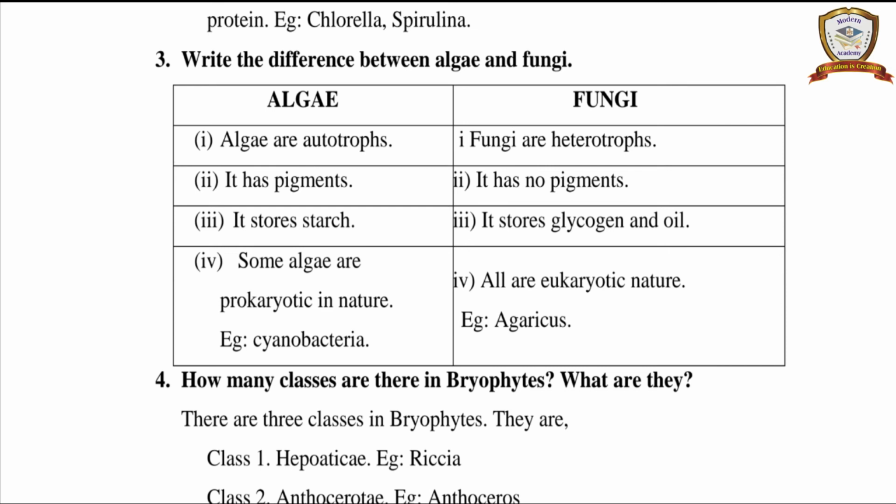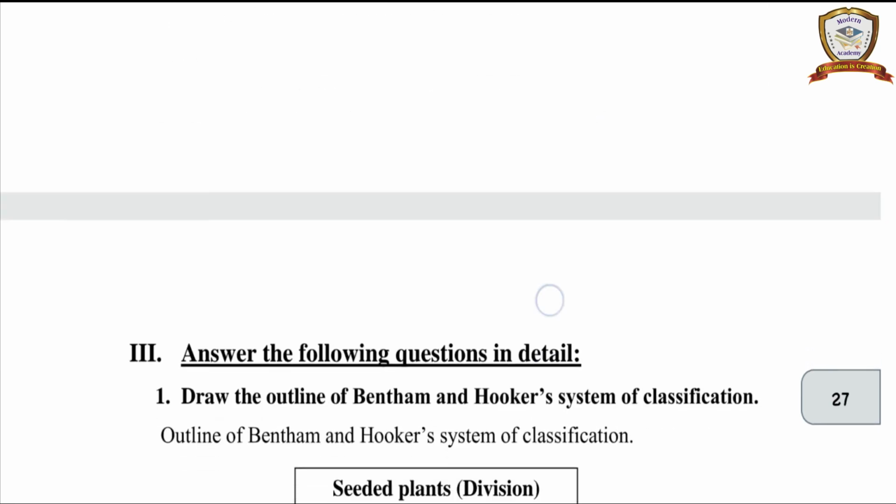Example, Agaricus. Next, third Roman 1 and 3 question.